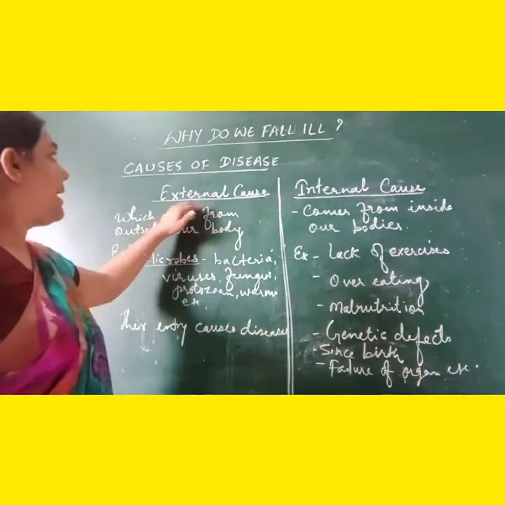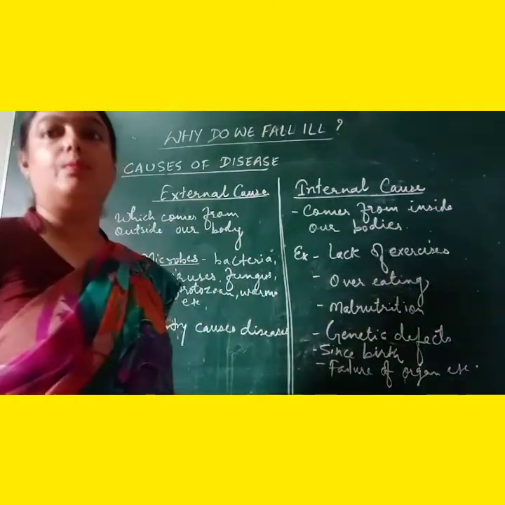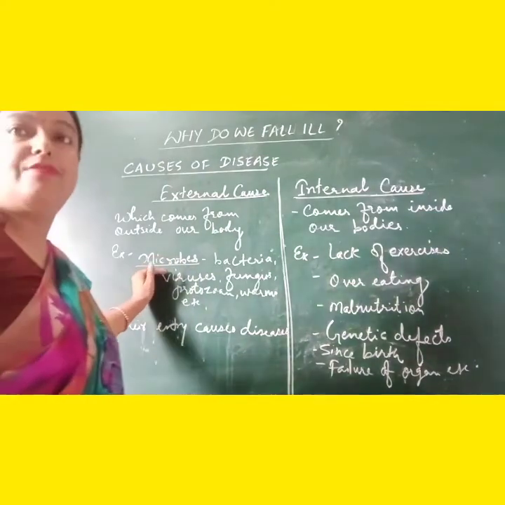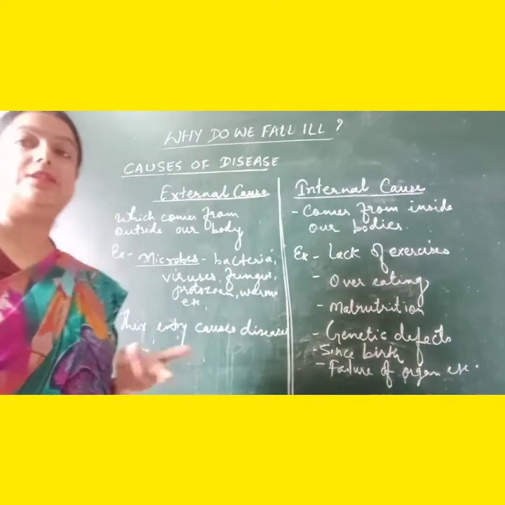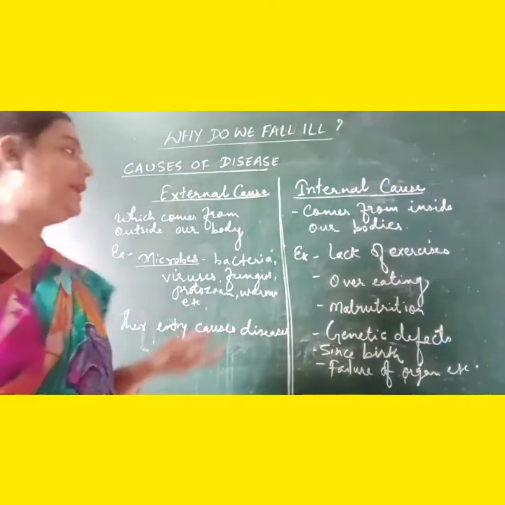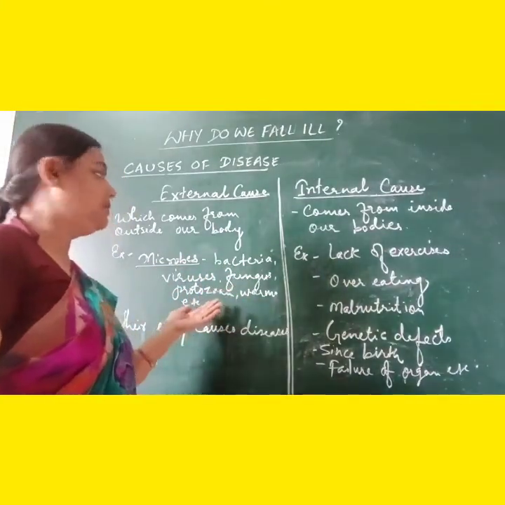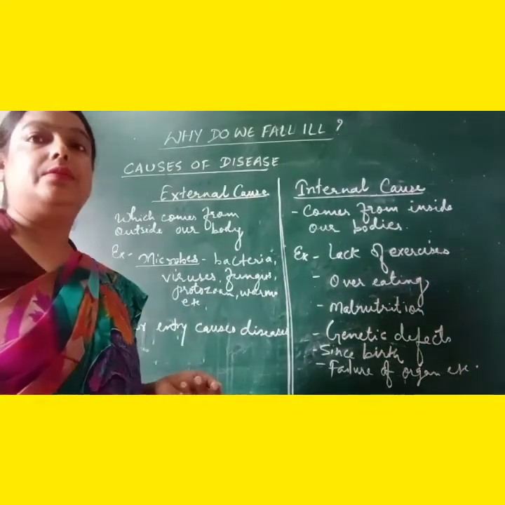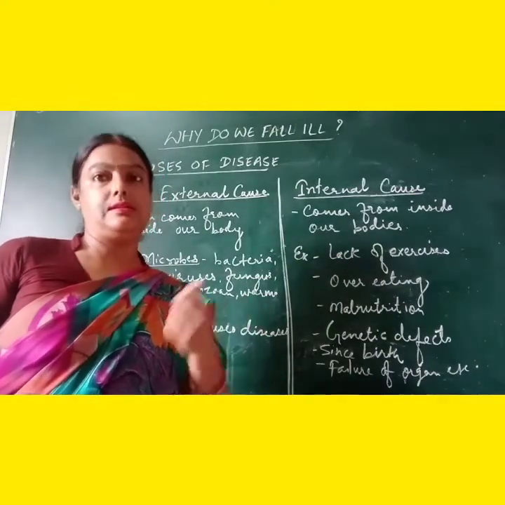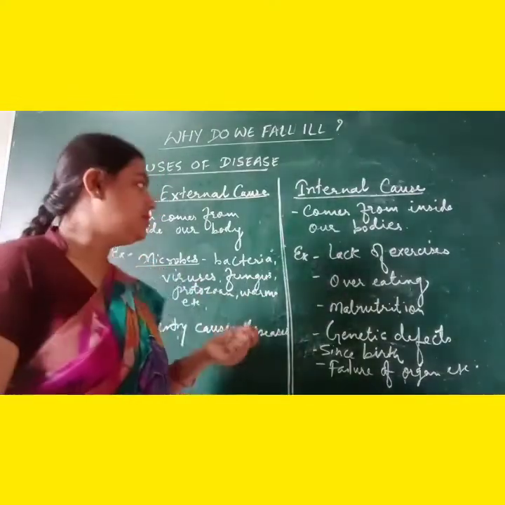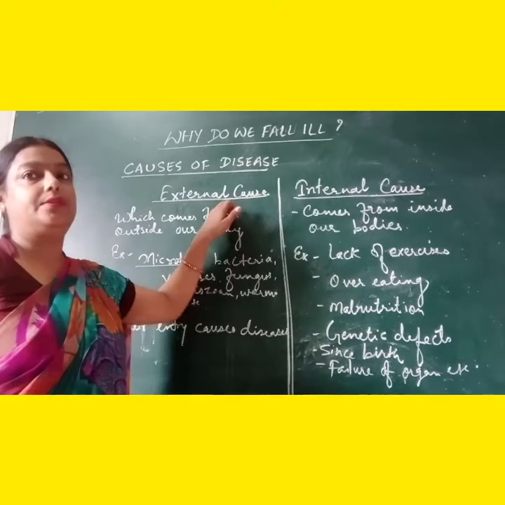Now children, external causes are such causes which come from outside our body, and we can take the example of microbes. Microbes means microorganisms. We all know that they are very small in size, so small that we cannot see them through our naked eyes. We can have bacteria, viruses, fungus, protozoa, worms, etc. Somehow they get entry inside our body, and once they get inside, they cause one or the other disease. So we can take microbes as an external cause of diseases.